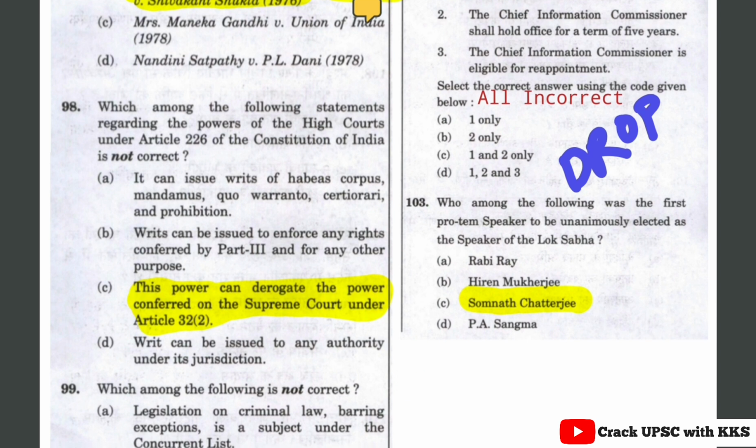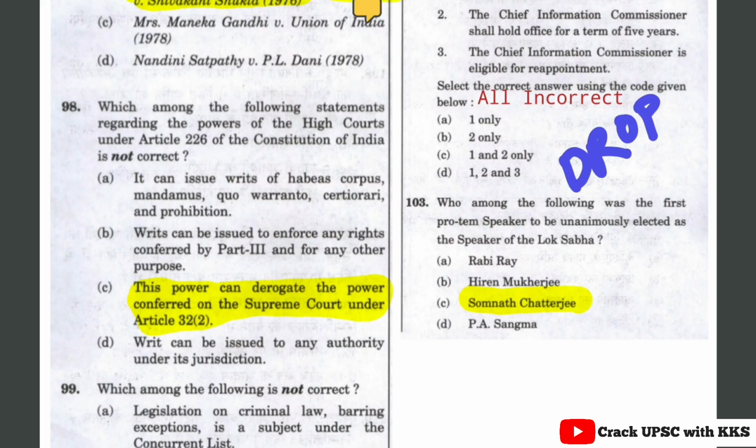Which one of the following statements regarding the powers of the High Court under 226 is not correct? So C would be the correct answer. This power can derogate the power conferred on the Supreme Court under Article 32(2). No, the Supreme Court is a superior court to the High Court, and statements A, B and D are correct, that the High Court can issue writs of habeas corpus, mandamus, quo warranto, certiorari and prohibition. This is correct under Article 226.